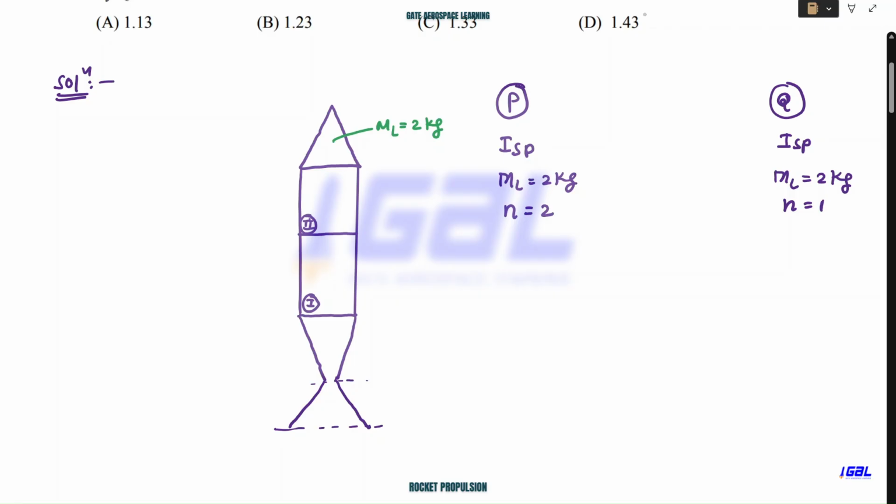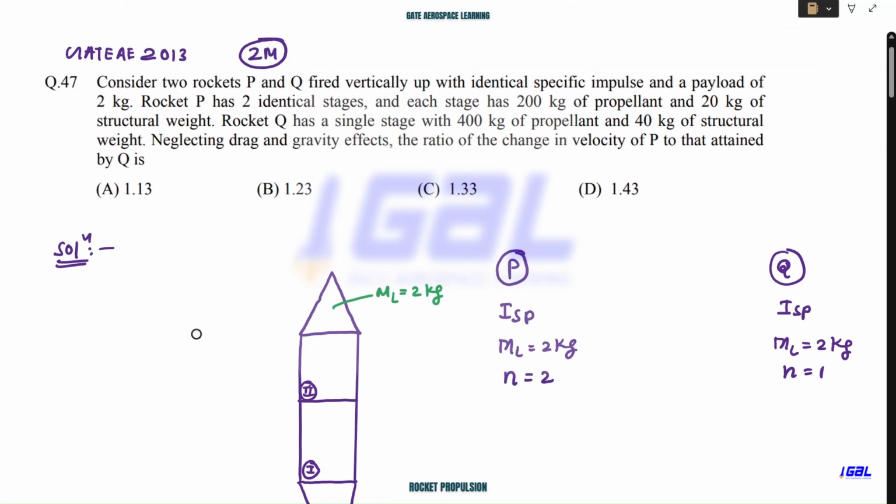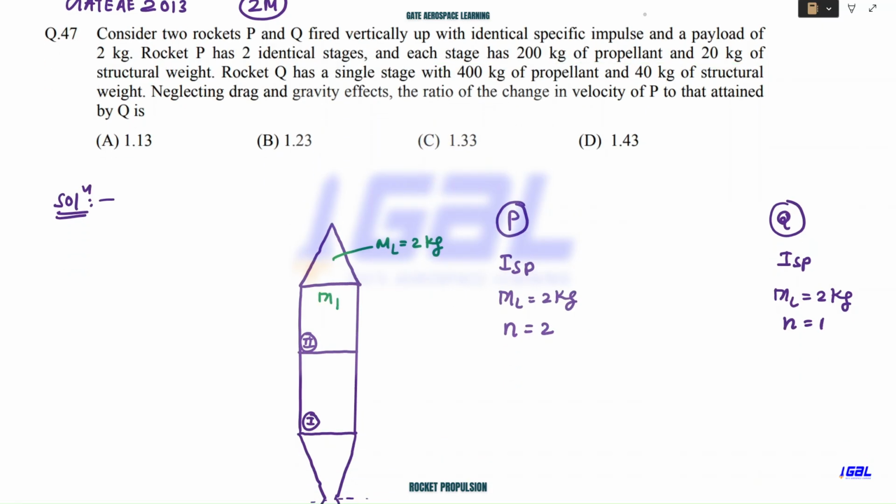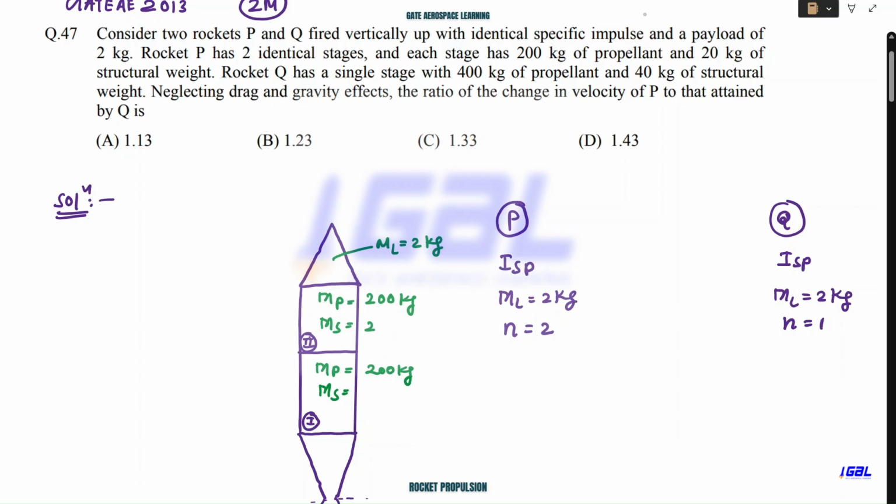Now let's read further what data they have given. Each stage has 200 kg of propellant and 20 kg of structural weight. So let me write this. Now you'll come to know MP and MP here, MS and MS here. They have given this as identical, meaning here it is also 200 kg of propellant, here also 200 kg of propellant. Now structural is 20 kg of weight, that means mass. They have given it in kg, so we'll call it mass.